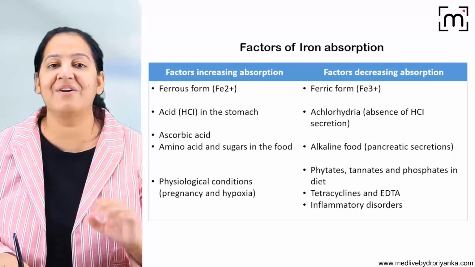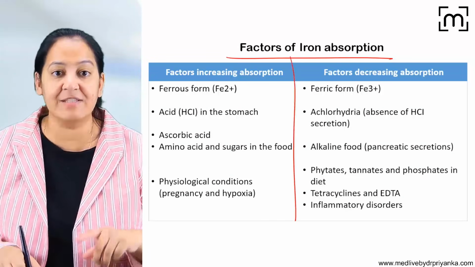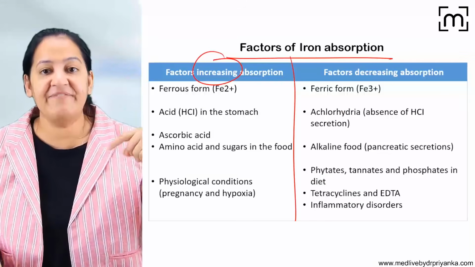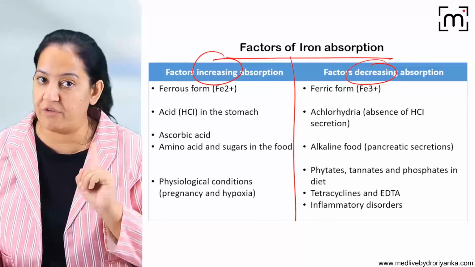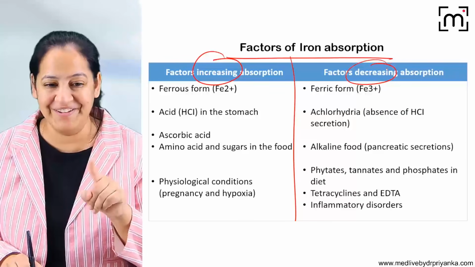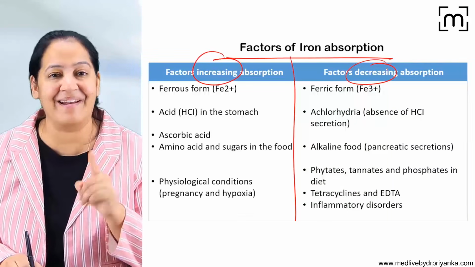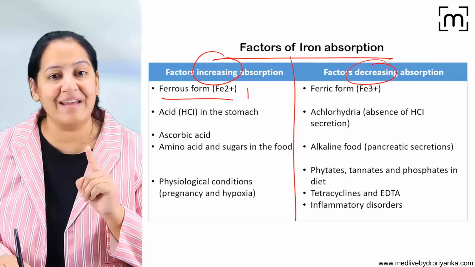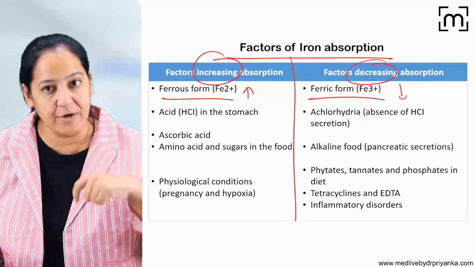Now coming to the factors of iron absorption. Tell me the factors which increase iron absorption and the factors which reduce iron absorption. You get a short or very short note on that. Iron gets absorbed in the ferrous form, I told you, because of DMT, the divalent metal transporter. So ferrous iron has increased absorption and ferric has reduced absorption.